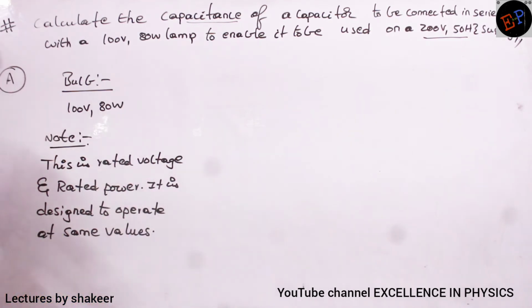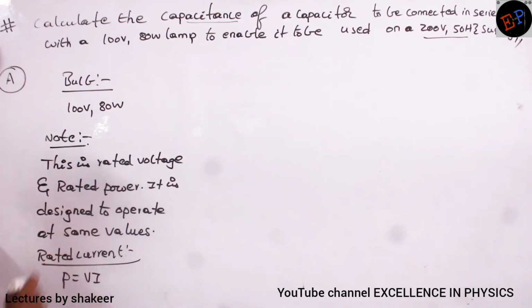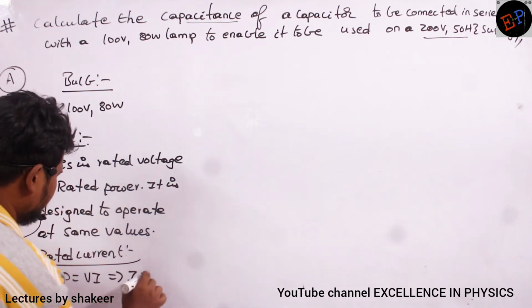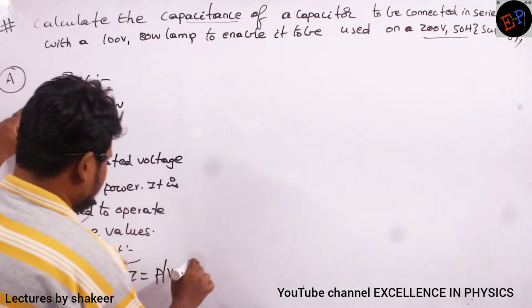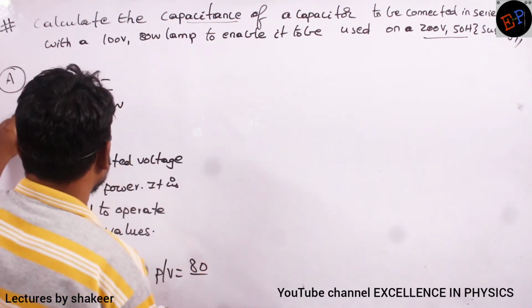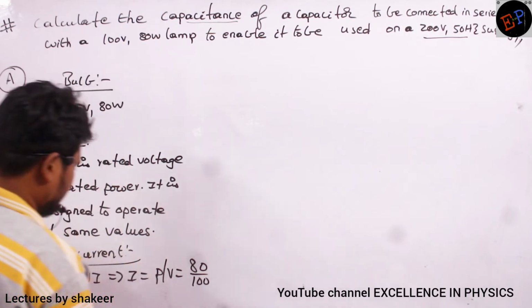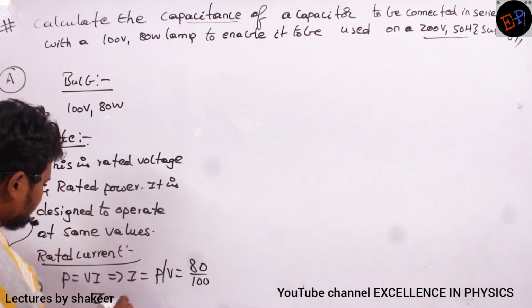Now can you say what the rated current is? The rated current I can calculate using the relation P is equal to V into I, because power and voltage are there and I want to calculate current. So the I value is P by V. Power consumed is 80, voltage is 100, so the current is 0.8 amperes.